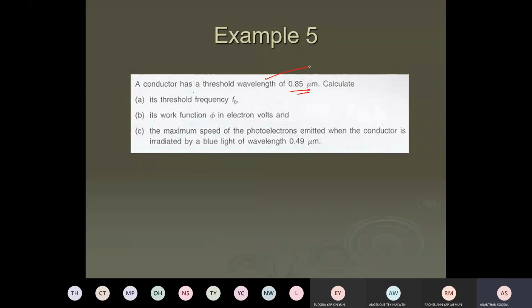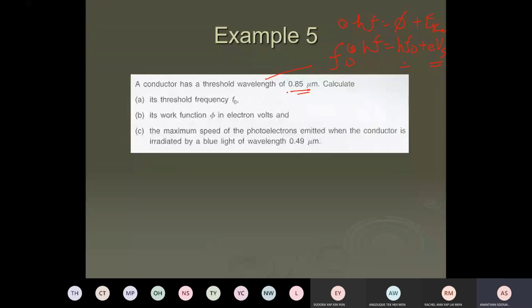This is your threshold frequency F0. So remember HF equals work function plus EK max. Your HF is the photon energy. The work function we can put in terms of threshold frequency: HF0 is actually the work function, plus eVs. Stopping potential times charge is your EK max. You can transform the first formula into this: HF equals HF0 plus eVs.